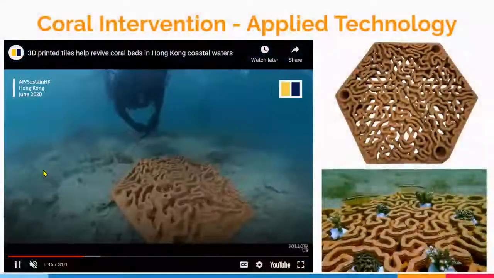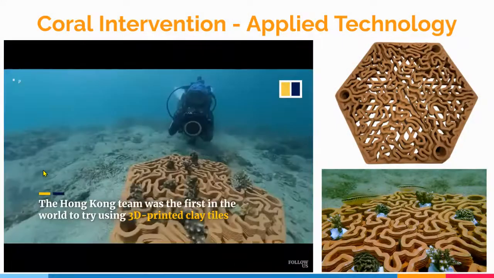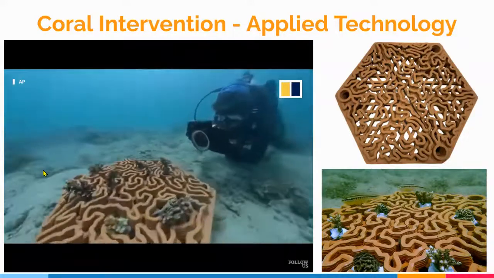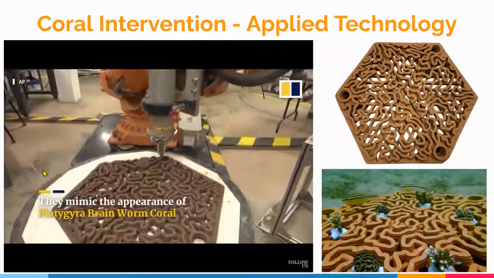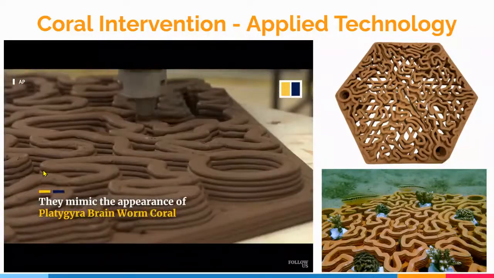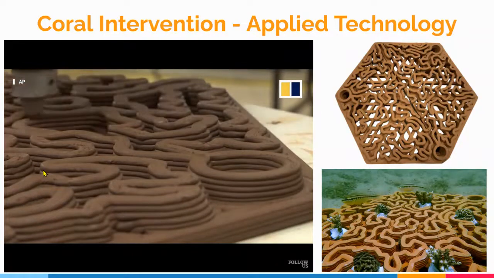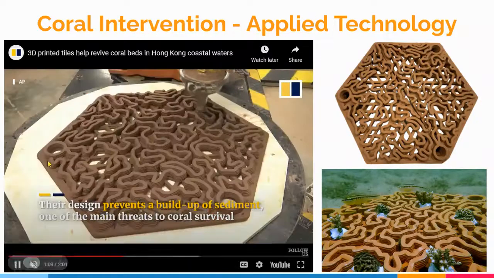Another approach is to use innovative technology to restore populations that are suffering from rising mortality rates. For example, in areas with high coral mortality, 3D printed coral can aid coral restoration efforts. For example, Archie Reef 3D prints tiles that provide a foundation for coral to grow on. Initial tests in Hong Kong show great promise, and in the first 6 months of observation, 4 times more coral survived on the 3D printed tiles compared to conventional artificial reefs.